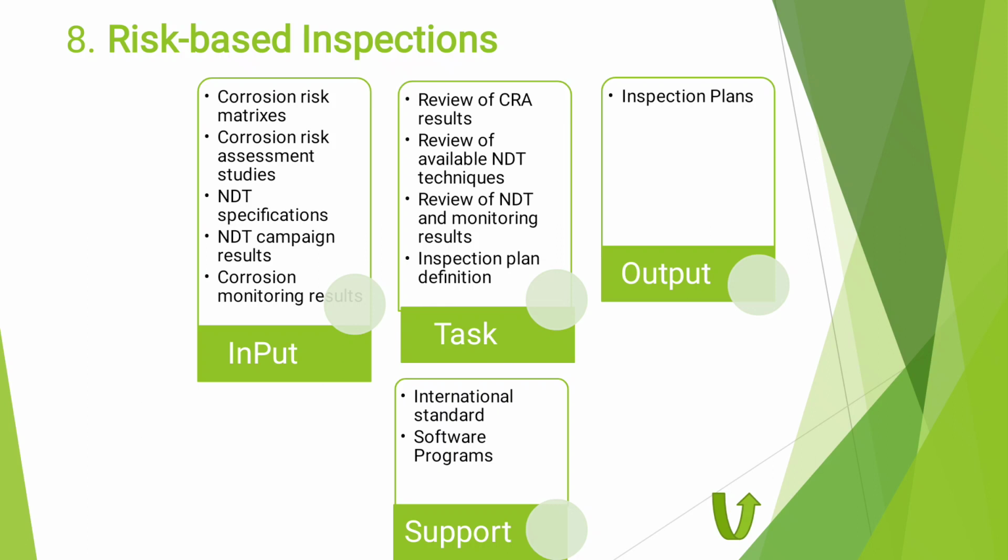If, let's say, the corrosion allowance has 3 millimeter left, it means our system has some anomaly from the design, so we have to care.